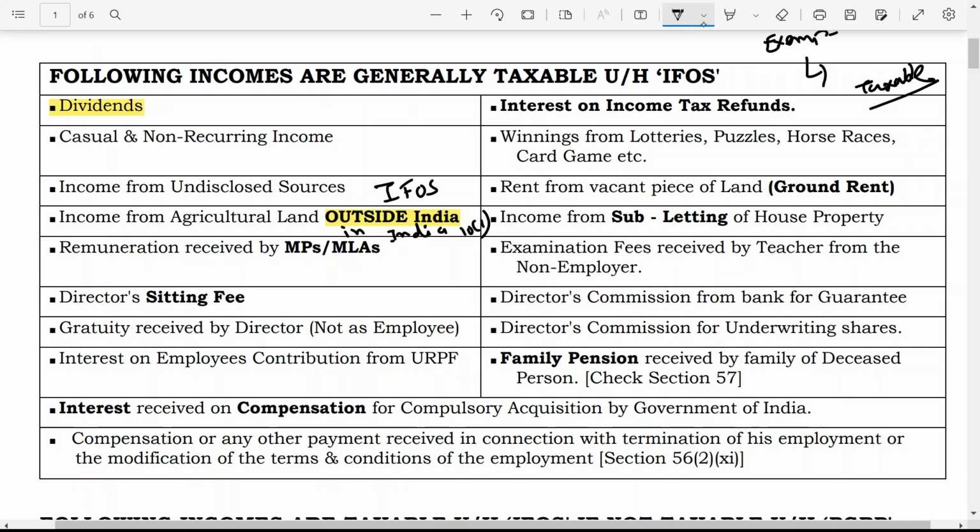Now remuneration received by MPs and MLAs. Whatever remuneration is received by a member of parliament and members of legislative assemblies is also taxable under the head income from other sources.